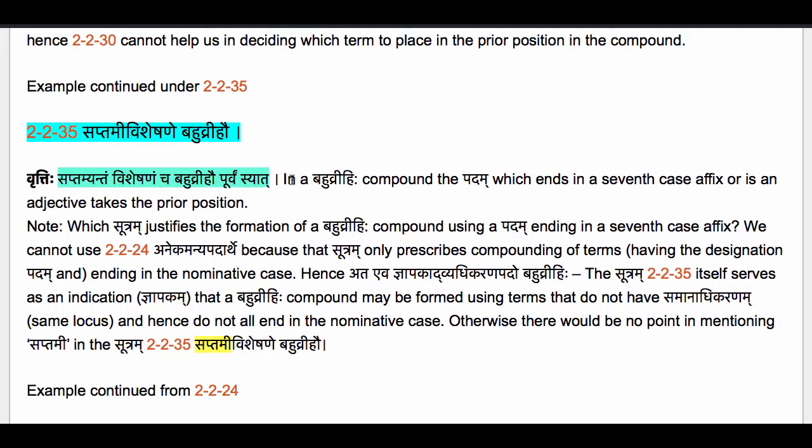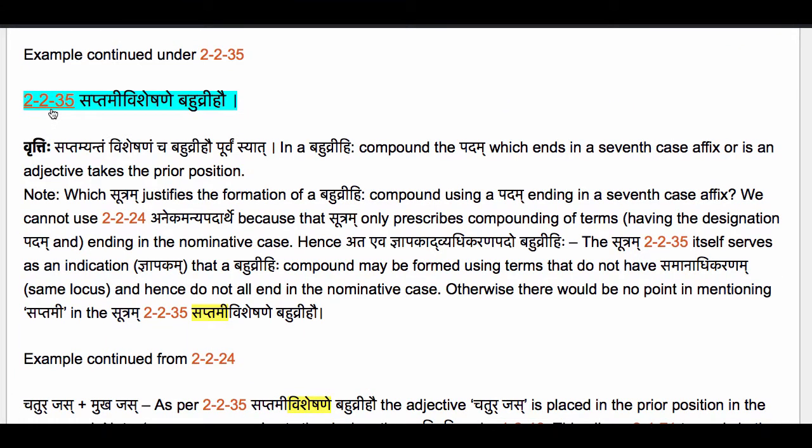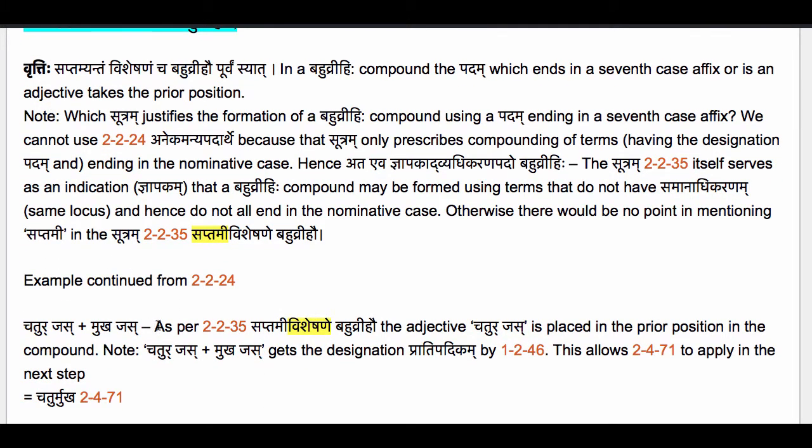It's a straightforward sutram. So the meaning is, in a Bahuvrihi compound, the padam which ends in a seventh case affix or is an adjective takes the prior position. In our present example, what do we have? We have Chatur Jas and Mukha Jas. Clearly, Mukha Jas is the noun, meaning faces, and Chatur Jas is the adjective, meaning four. So four faces. Clearly four is qualifying the faces. Hence, now as per 2.2.35 Saptami Visheshane Bahuvrihau, the adjective Chatur Jas is placed in the prior position in the